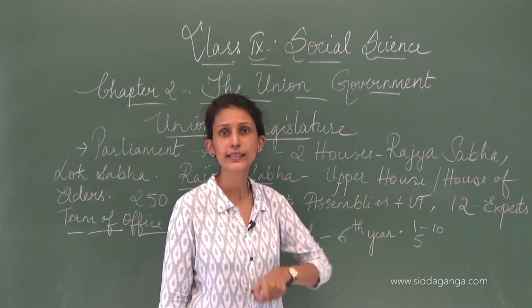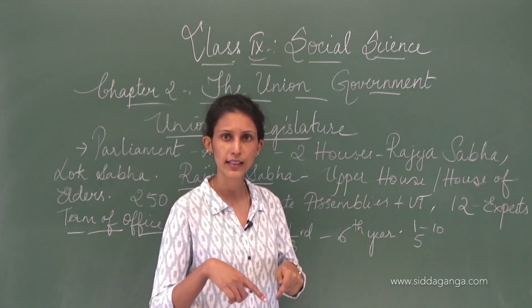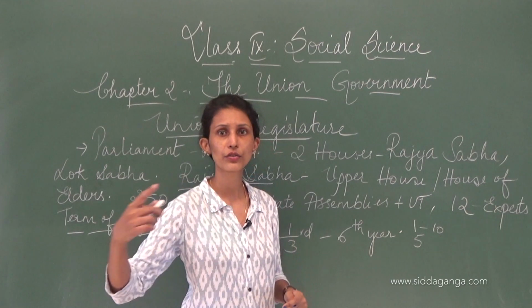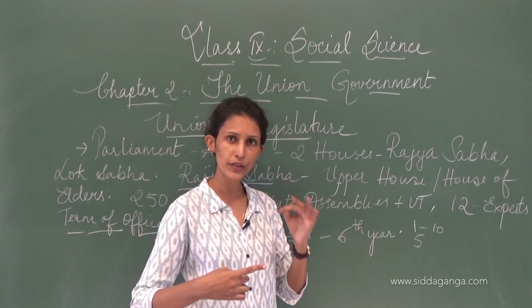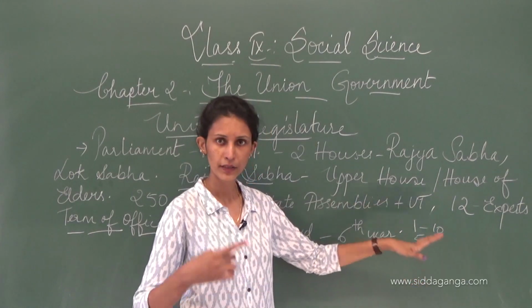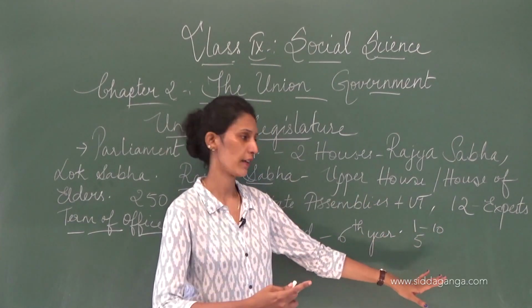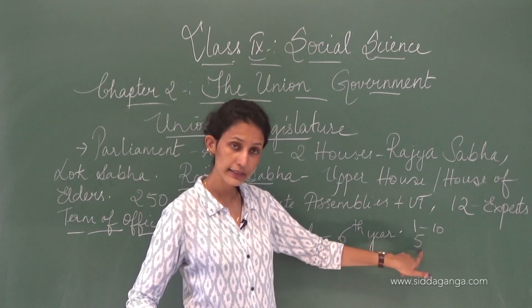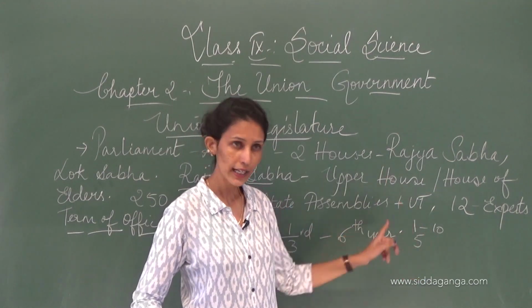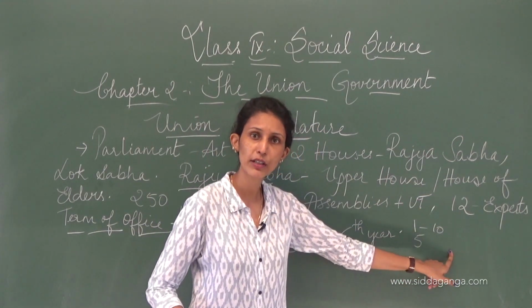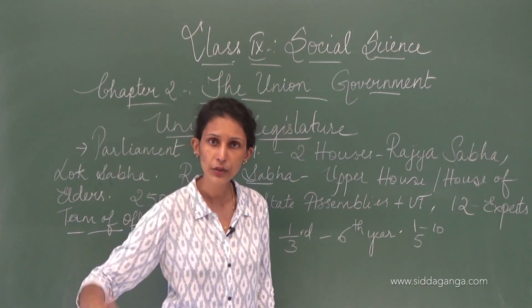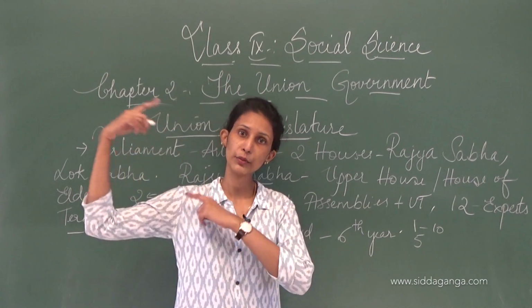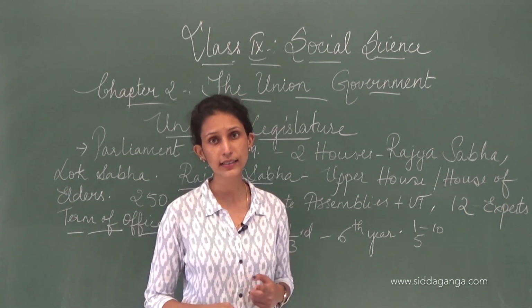Their 6 years starts from this year, so 2020 to 2025. Next year 5 members will retire, and their term starts from 2021, so in 2026 they will retire.